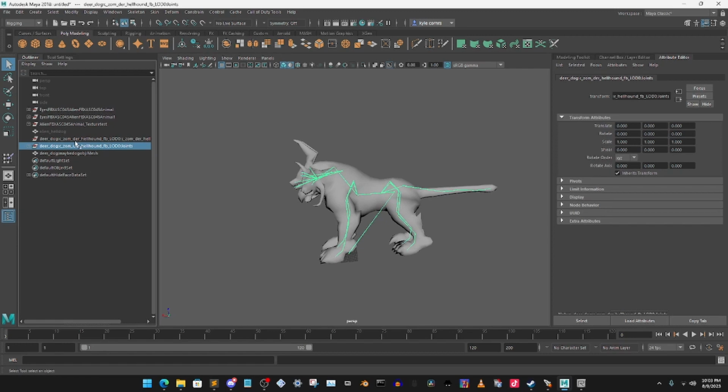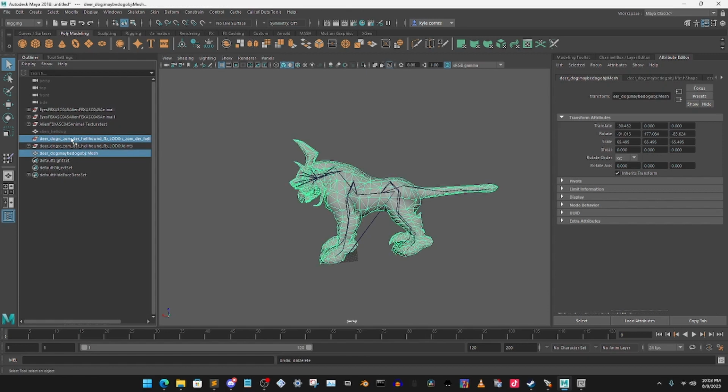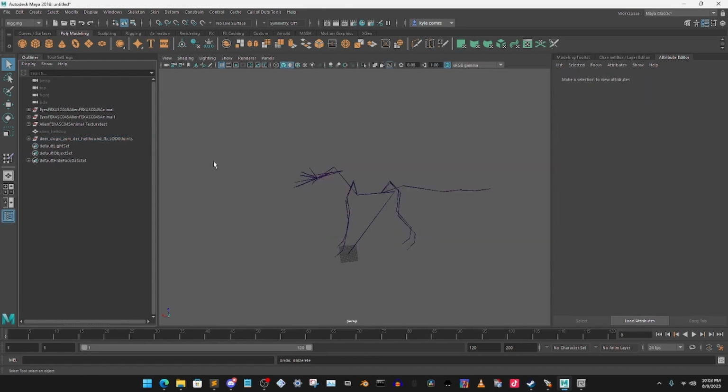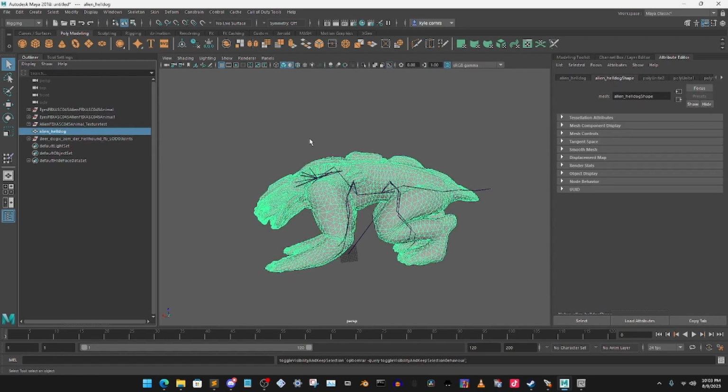Meaning we can go ahead and delete these two. That's the bones. We need the bones. Why did I delete the bones? Ignore me. Delete the model and this part here. Leave the bones, which say joints. Leave them. Delete that. Bring back our model.